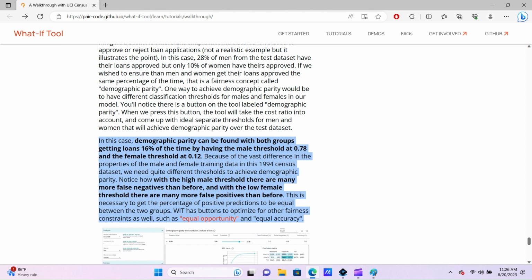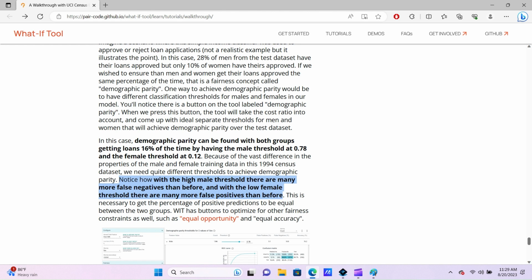Notice how with the high male threshold, there are many more false negatives than before. That means men who should qualify but are now being denied because of the algorithm. And with the low female threshold, there are many more false positives than before, meaning women who shouldn't qualify but they do because of the algorithm. This is necessary to get the percentage of positive predictions to be equal between two groups.